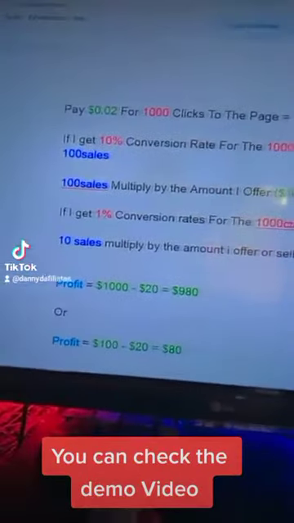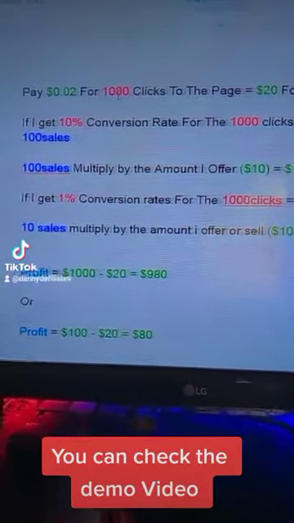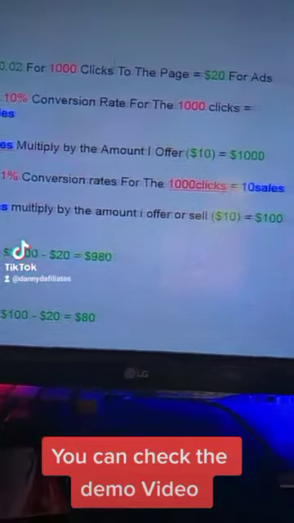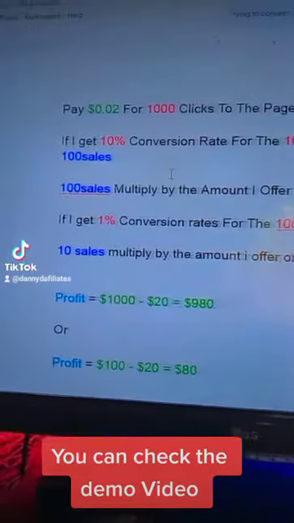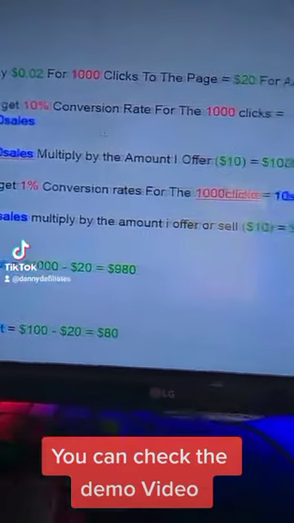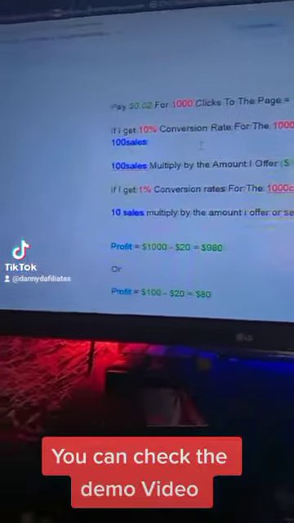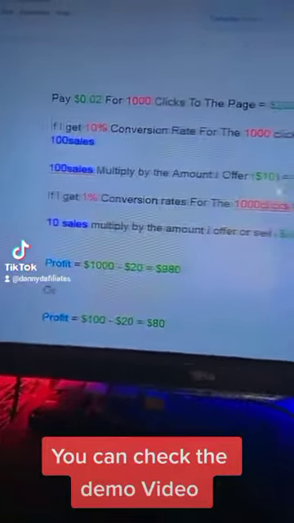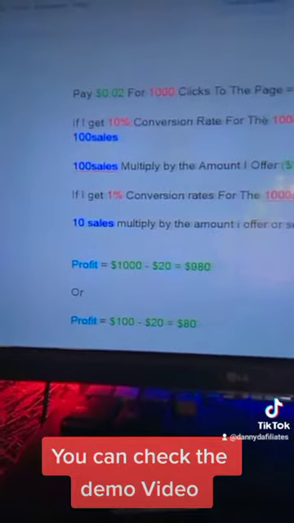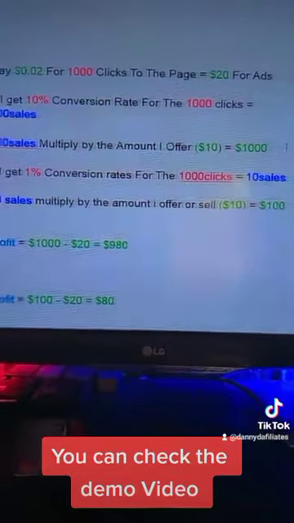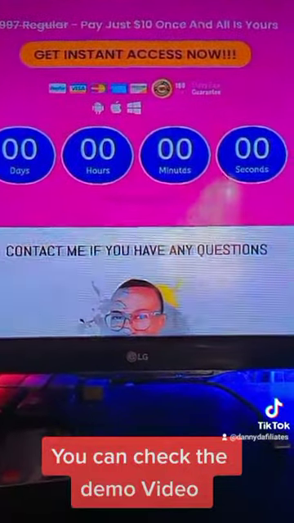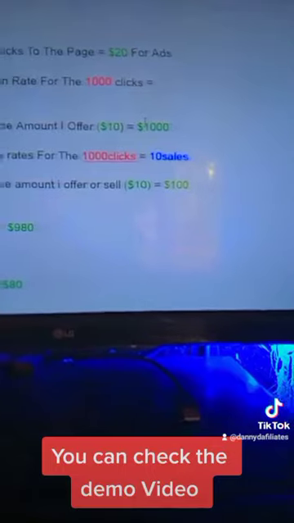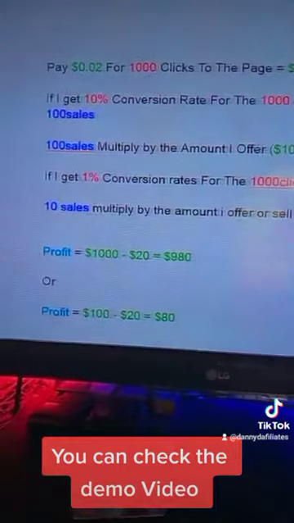One of the best parts of this is that I pay just 2 cents for 1,000 clicks to the page itself, which equals $20 for the ads. If I can get a 10% conversion rate for the 1,000 clicks I paid for, I've made over 100 sales for just $20. 100 sales multiplied by the $10 I sell this offer for would be a total of $1,000 I made for sending just 1,000 clicks.